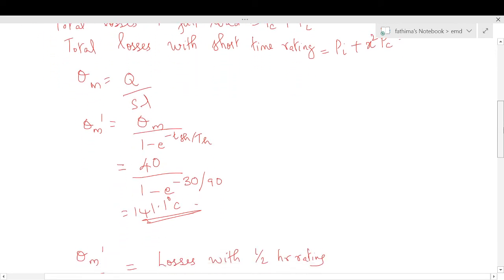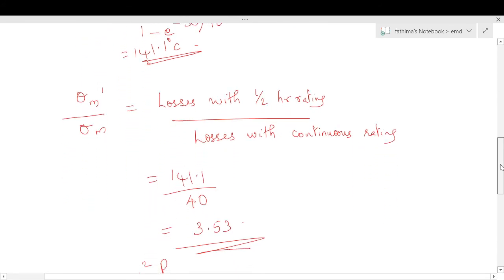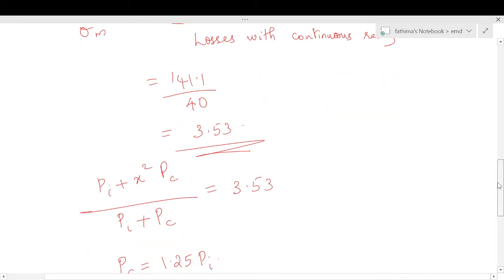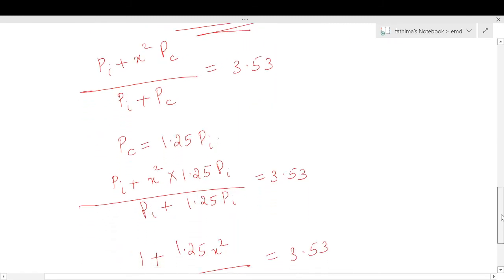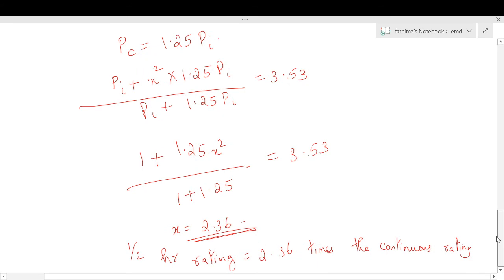We found the value of theta m dash and the ratio of theta m dash by theta m, that is 3.53, and that is equal to the losses with short time rating divided by losses with continuous rating. So Pi plus x square Pc divided by Pi plus Pc is 3.53. From that we get the value of x. So x is 2.36. So short time rating, that is half hour rating, is 2.36 times the continuous rating. So that is the answer.